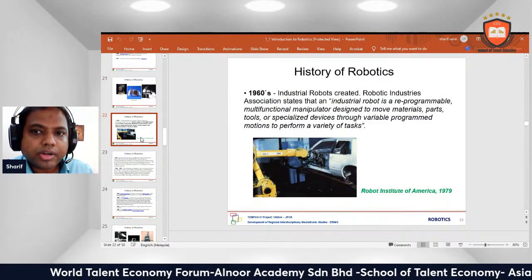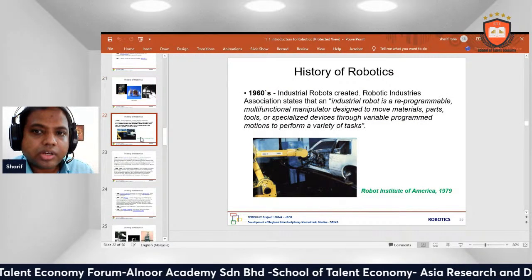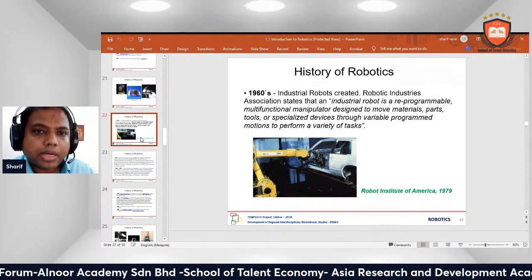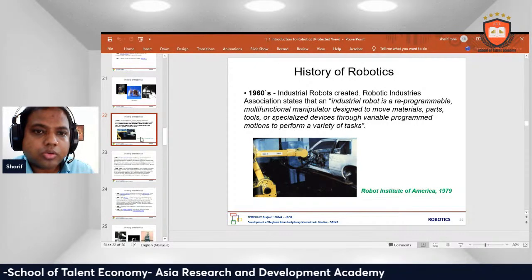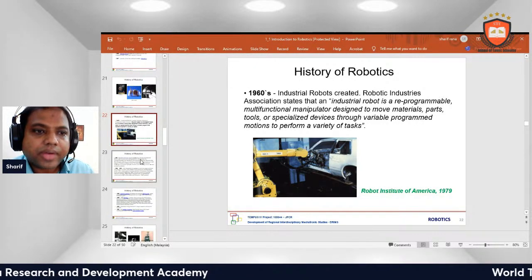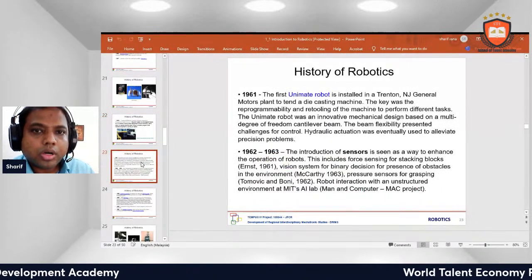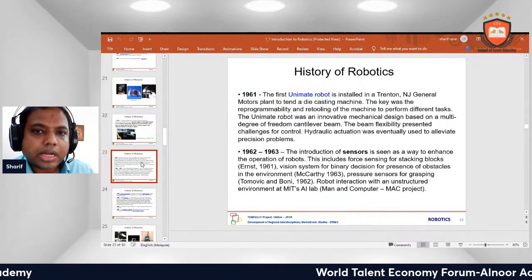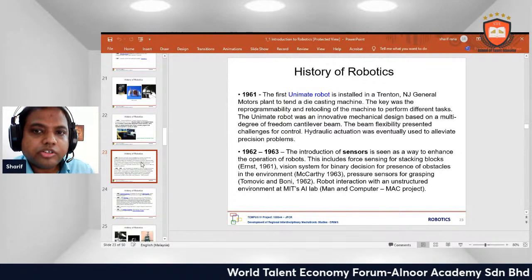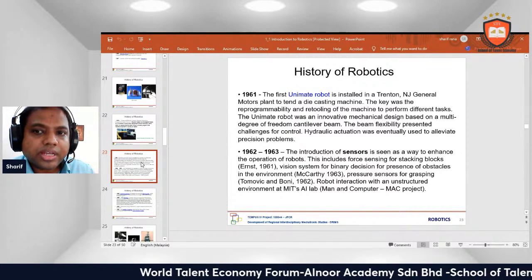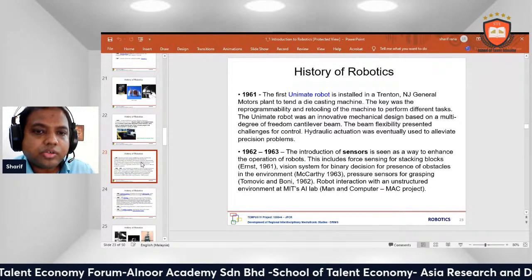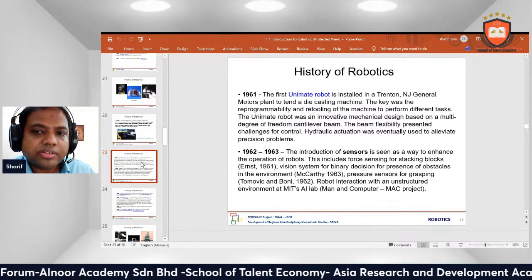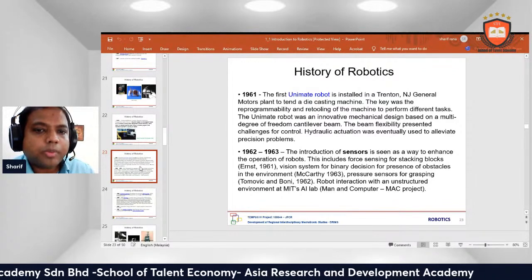1960, the Robot Industries Association said that an industrial robot is a reprogrammable, multifunctional manipulator designed to move material, parts, tools, or specialized devices through variable programmed motions to perform a variety of tasks. History of robots: the first Unimate robot was installed in the General Motors plant in Trenton to tend a die casting machine. In the 1960s, the introduction of sensors was seen as a way to enhance the operations of robots.